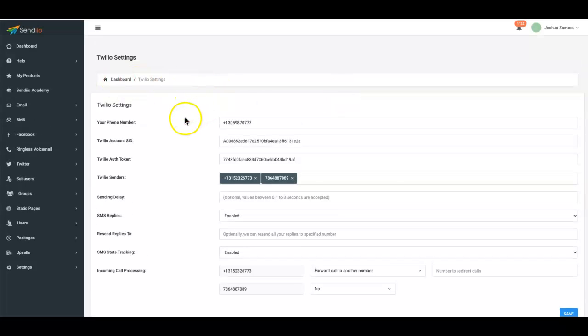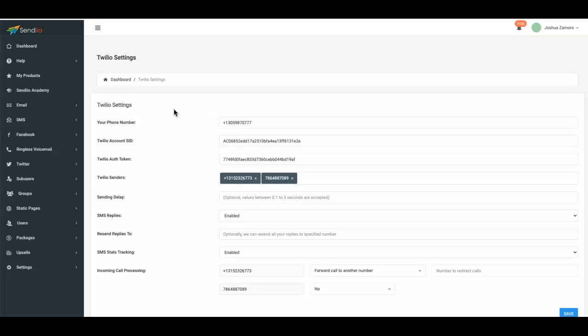The first one is a pretty big expansion on Twilio and how you can process your campaigns, and more specifically, how you can process the incoming calls, okay? Because we've already added the ability for you to process your SMS replies, people that reply to you in text. However, there are going to be some people that call you, or if you are pushing for people to call you, you now have some additional options inside of Sendiio.